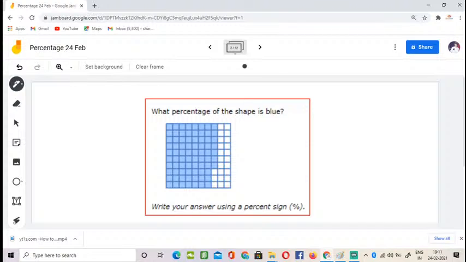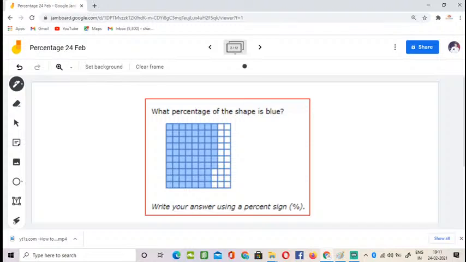If you are answering, very good. Otherwise, I request you to start answering. If you are wrong, there is nothing to worry about. Nobody is here to question you why you are wrong. It's a learning session, so let us learn together. Don't concentrate on the right answer, just concentrate on the concept.